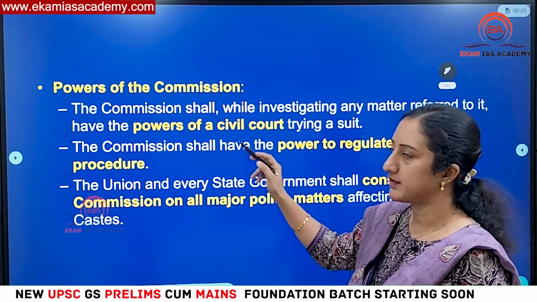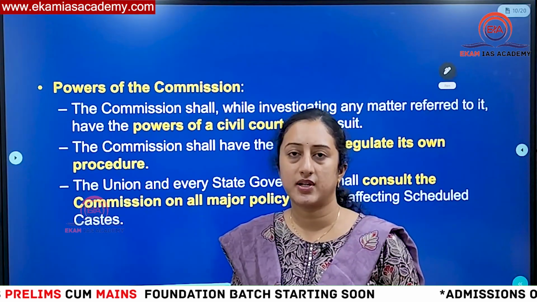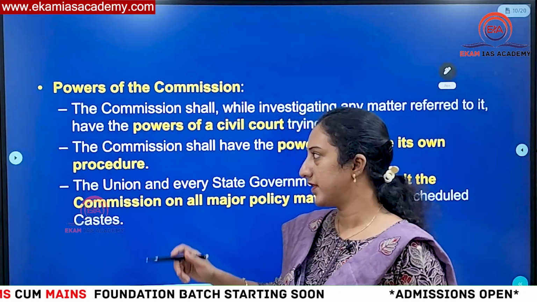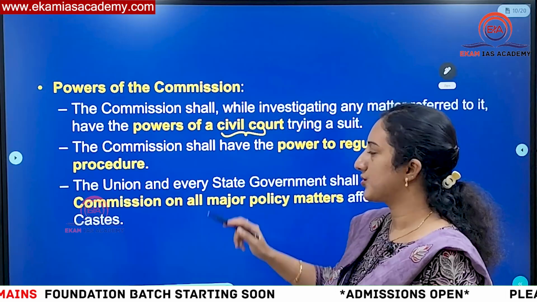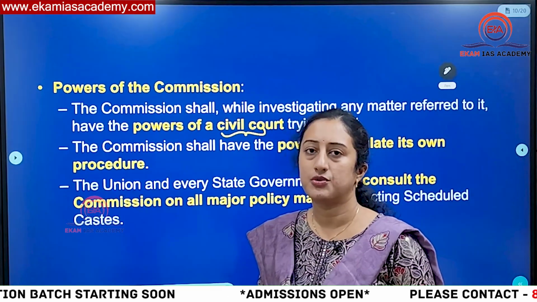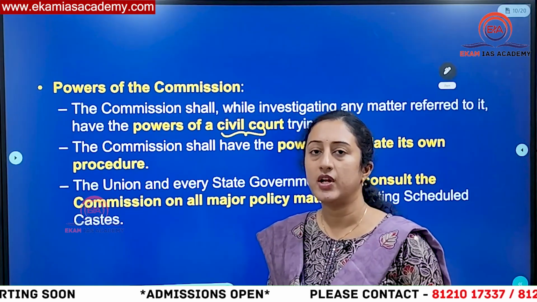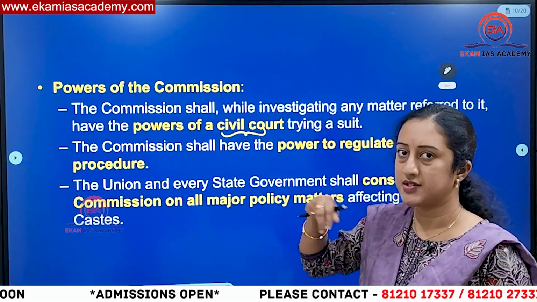Then what are the powers of the commission? Normally, whenever it is functioning, it will have the same powers as a civil court. Civil court means it will have the power to issue summons. It will also have the power to inquire into any documents related to the particular incident and all the related case files, and in that way it has some powers like a civil court.